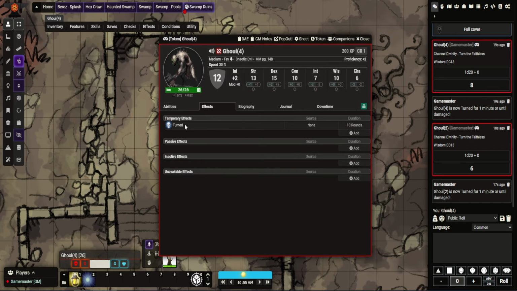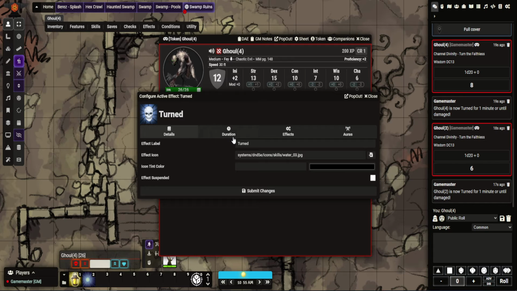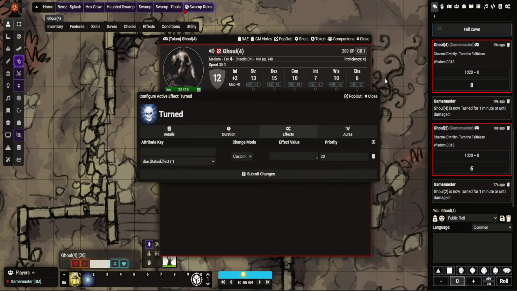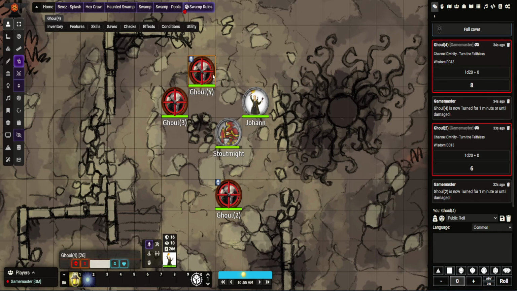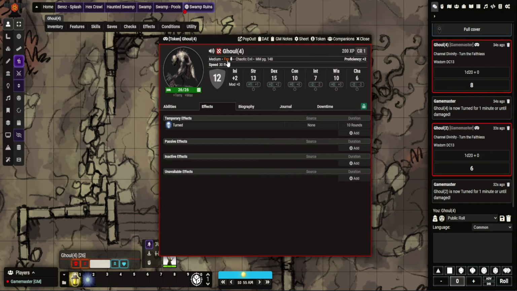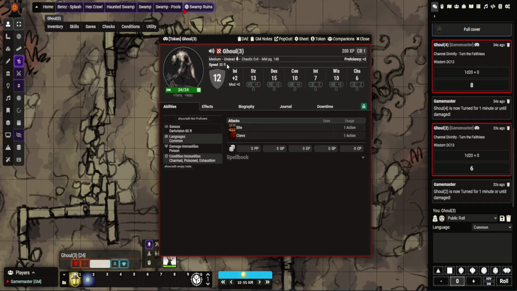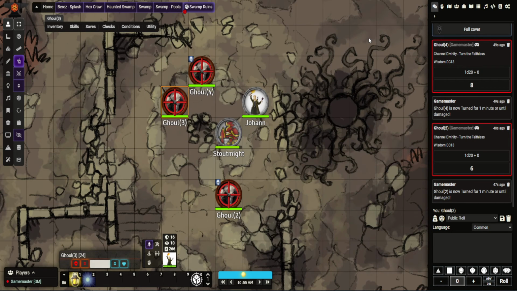So we'll look at the feature first of all. Go into it, you can see that it's set for 10 rounds or until they are damaged, and other than that it has no effect. Quite straightforward. You can see here this guy has picked up its Fey. I've just changed the type on the ghouls to fiend, and the reason it's not rolled for this guy is because he's still showing as undead. So the macro is smart enough and coded in a way that it will only roll the save for those of the specific type.